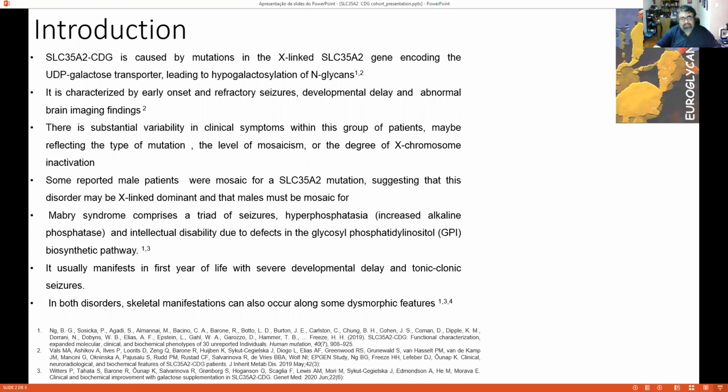Some reported male patients are mosaic for this mutation, suggesting that this disorder may be X-linked dominant and that males must be mosaic since the beginning.